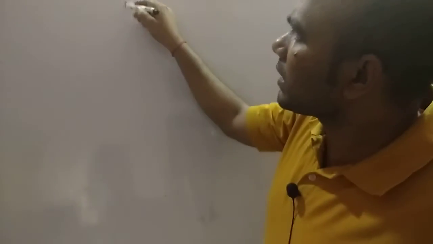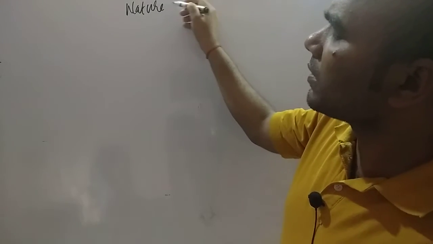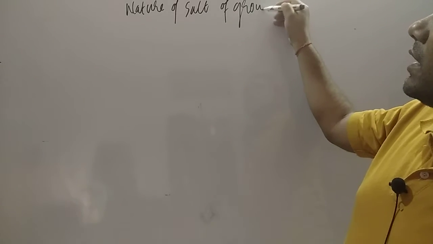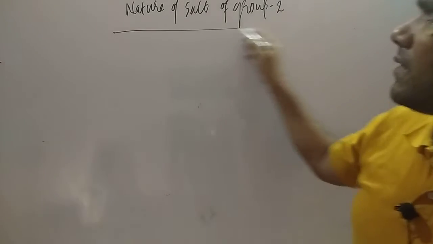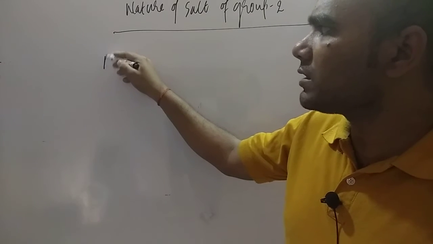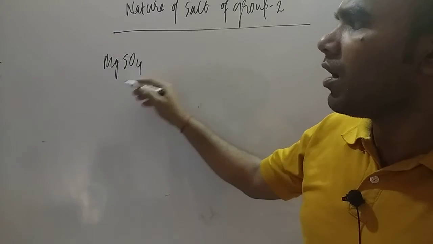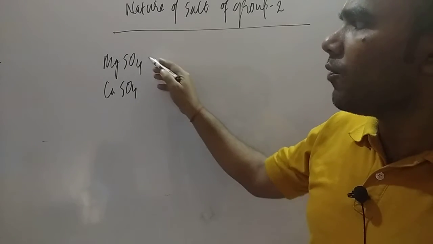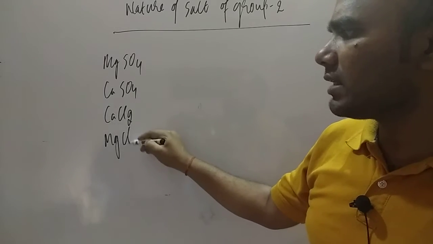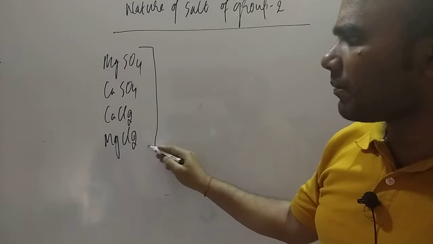Here is the nature of salts of group 2 elements. If you talk about the nature of salts of group 2 elements, they are generally colorless, or in other words white. Suppose we have MgSO4 or CaSO4, CaCl2, MgCl2, whatever the salt is. So what is happening?